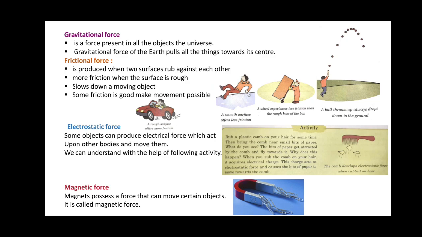Why does this happen? When you rub the comb on your hair, it acquires electrical charge. This charge acts as electrostatic force and causes the bits of paper to move towards the comb. The comb develops electrostatic force when rubbed on hair.